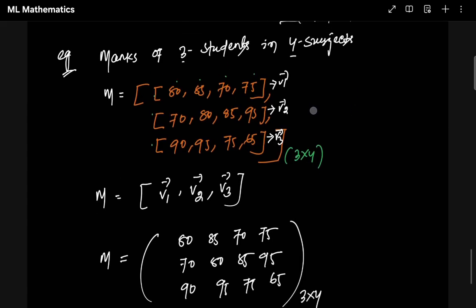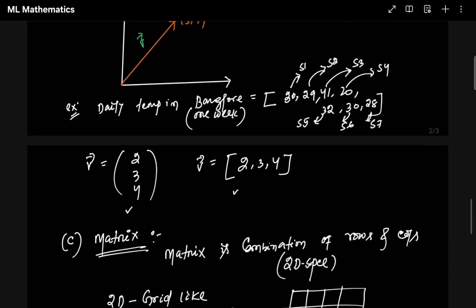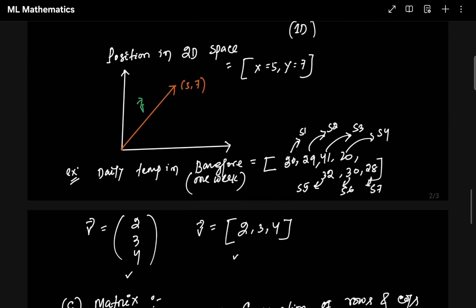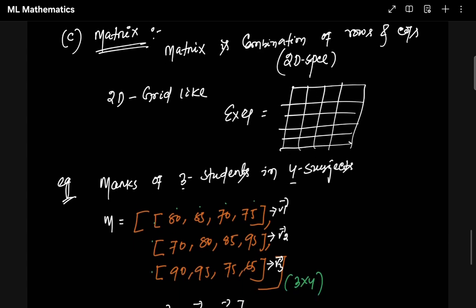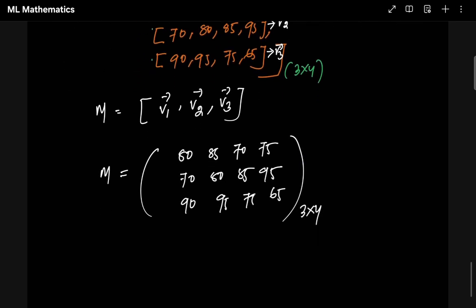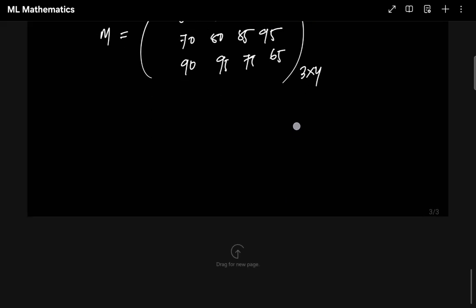So we studied 3 things. Scalars are nothing but single values, single numbers. Vectors are combinations of scalars which have some direction to them, right? We saw an example in a 2D space, where we took a point and figured out how the direction matters, right? A matrix is a combination of rows and columns in a 2D space, and it looks like a grid, and these are the examples. So if you guys are clear, we'll jump into the harder part.